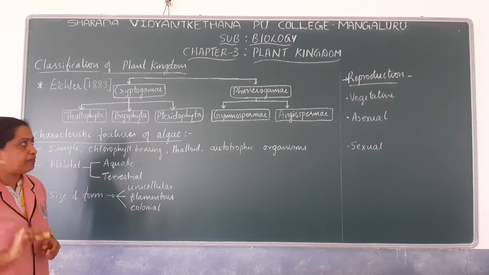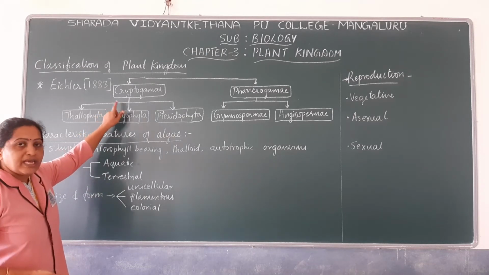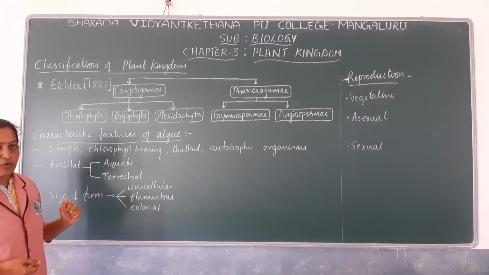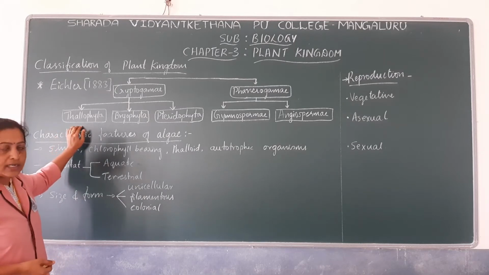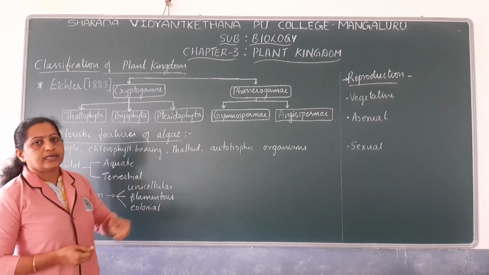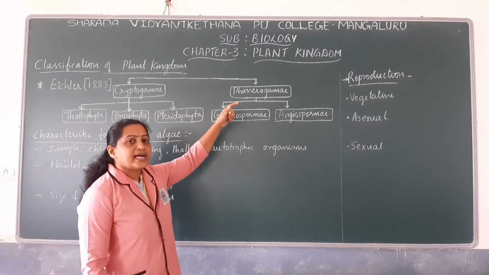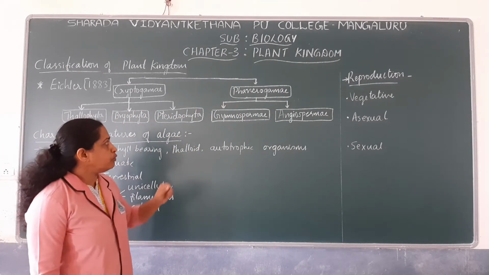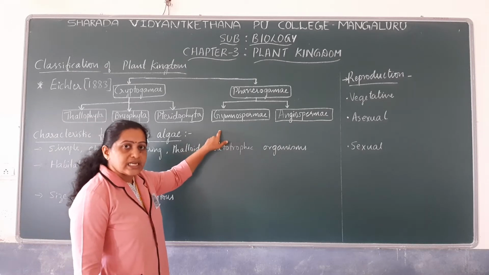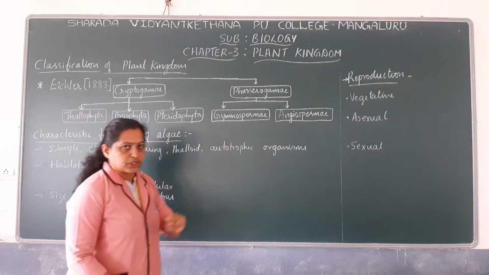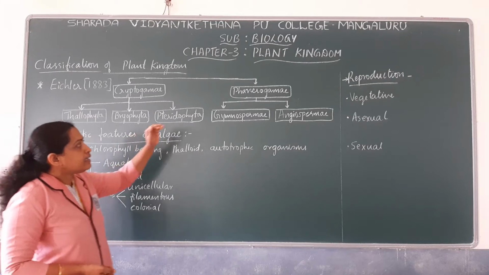Cryptogamy is further divided into 3 groups. They are Thallophyta, Bryophyta and Pteridophyta. Whereas phanerogamy is further divided into 2 groups. They are Gymnospermae and Angiospermae.